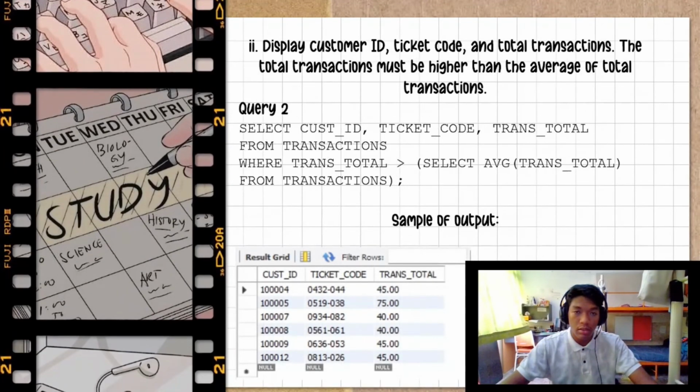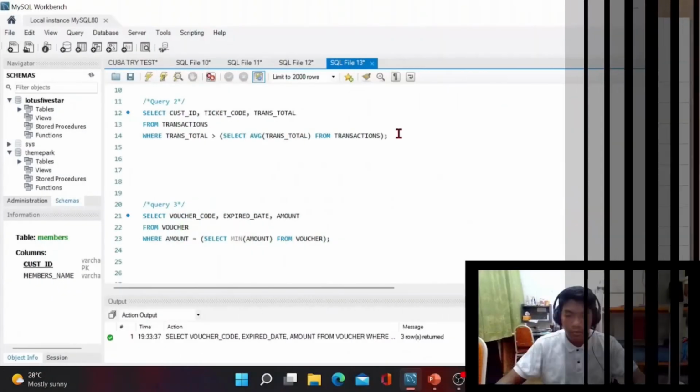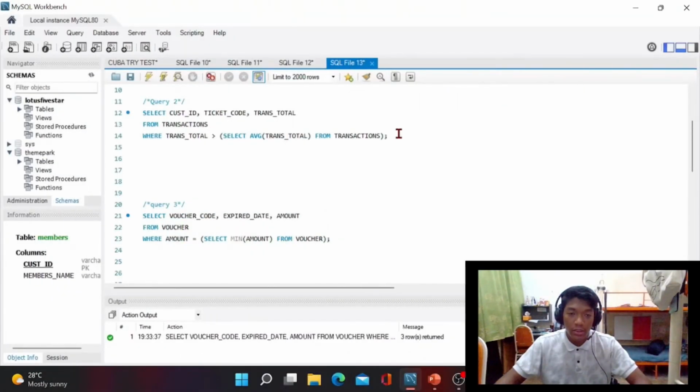Next, second, display customer ID, ticket code, and total transaction, and the total transaction must be higher than the average of the transaction. So we need to select customer ID, ticket code, and trans total from the transaction table, and then state the condition where the trans total is higher than the average of trans total. So is it from where? It is from transaction. So the sample of output will display as below. This is the demonstration for the second question.